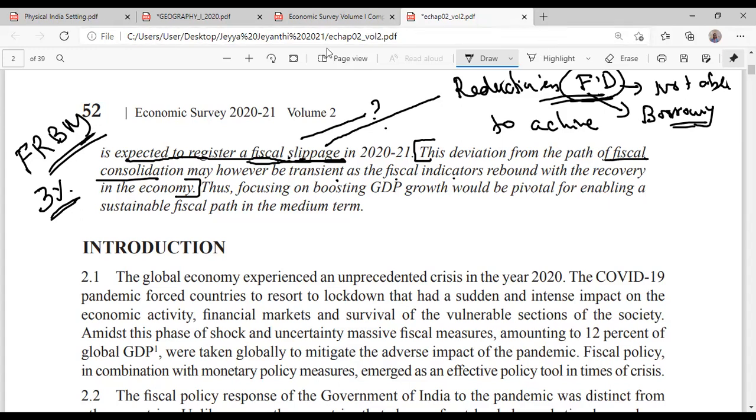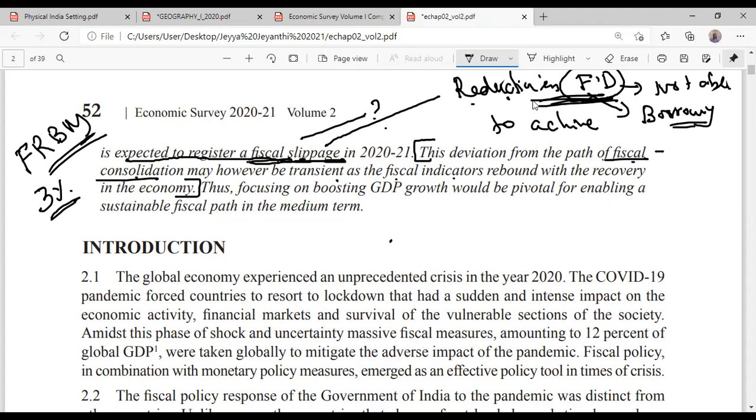Listen, see what they're trying to balance out. First we are increasing the capital expenditure. Again, there is a fear that we may not be able to achieve the fiscal target. When we say we are not able to achieve the fiscal target, that term is known as fiscal slippage. So this deviation from the target, from the path of fiscal consolidation. Fiscal consolidation means again reducing the fiscal deficit. It may be only a small transition phase. It's not going to last in the long term.